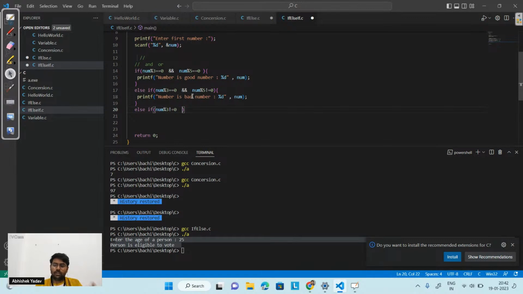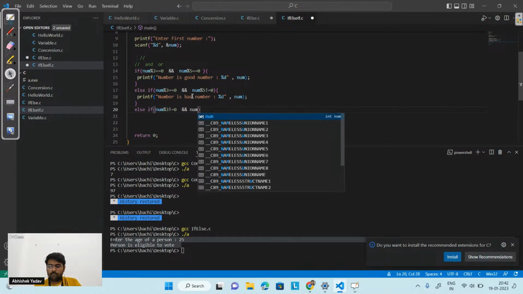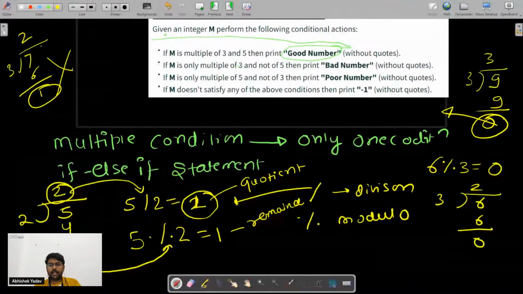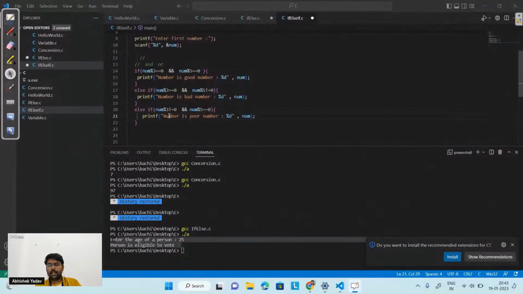Sorry, this time my number is not a multiple of 3 and my number is a multiple of 5, right? Then I have to print that the number is a poor number. So let's copy and paste the same part, poor number here. Apart from that, the last condition is: if none of the conditions is true, I have to print -1, right? That is my else part.